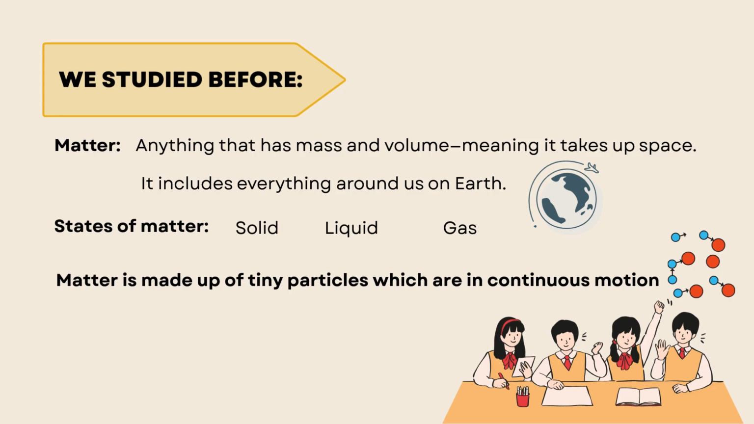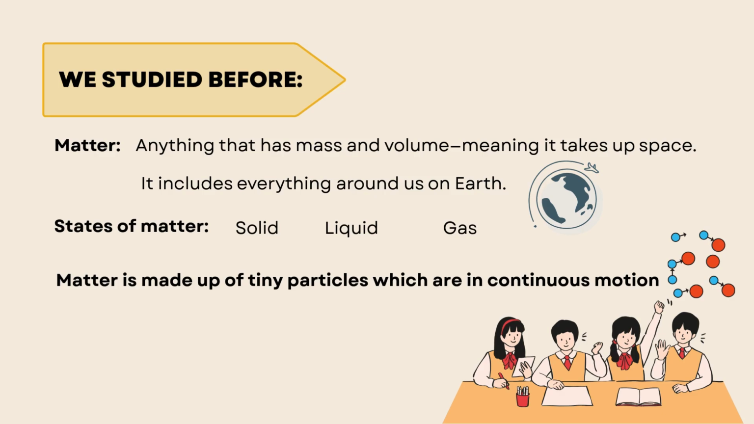And we know that we have 3 states of matter. We have solid, like buildings, rocks, mountains, all of those are solid. Also, we have liquid like water, and gas like the air. So those are the states of matter. And we also know that the matter is made up of tiny particles, which are in continuous motion. Whether they are solid, liquid, or gas, all of them consist of tiny particles that are in motion all the time.